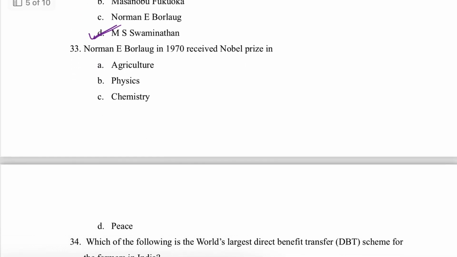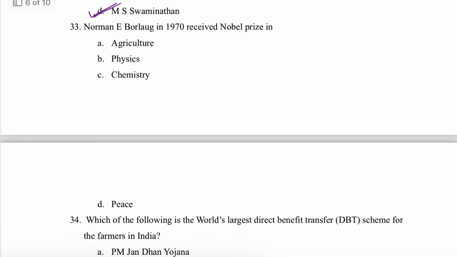Okay, next one is, Norman E. Borlaug in 1970 received Nobel Prize in which category? Okay, there are different categories of Nobel Prize. When any person is getting Nobel Prize, he was nominated in certain category. So basically, Norman E. Borlaug, who is also known as the father of green revolution, was awarded Nobel Prize during 1970 in the category of peace.